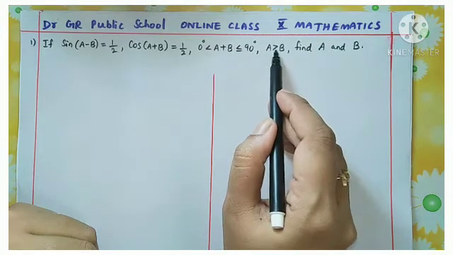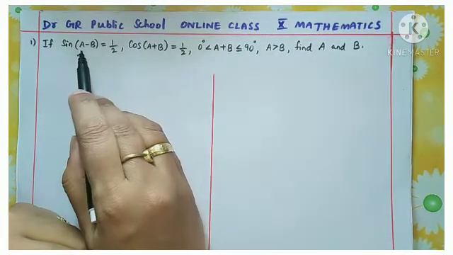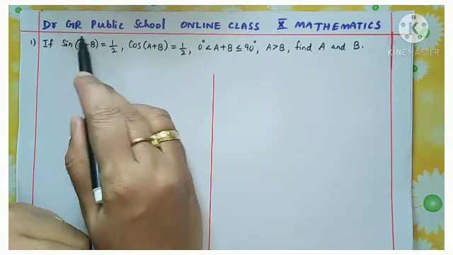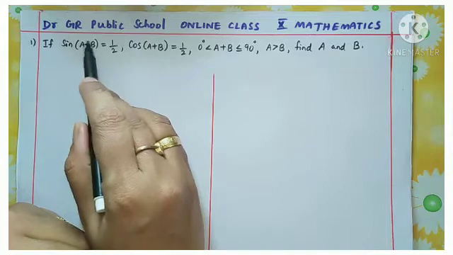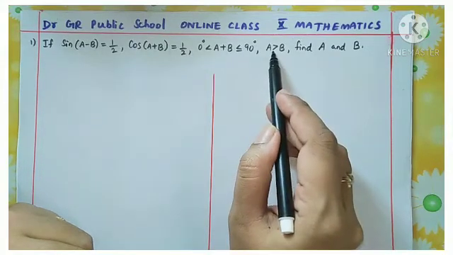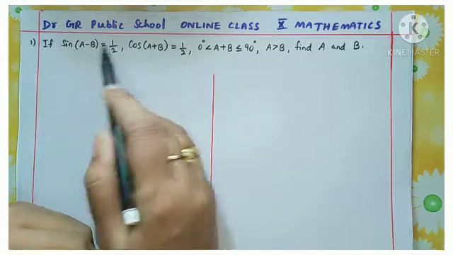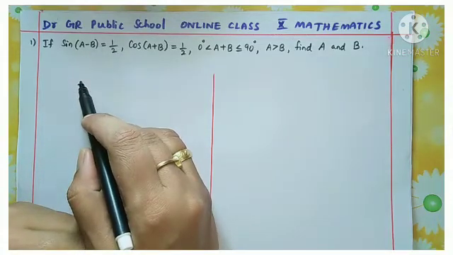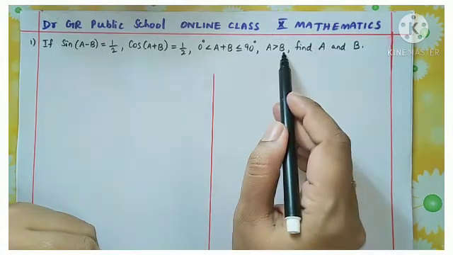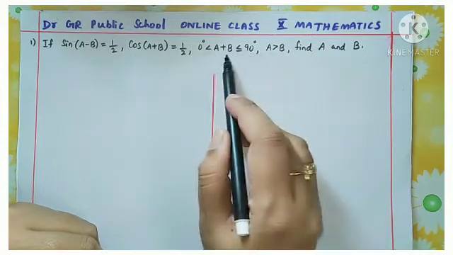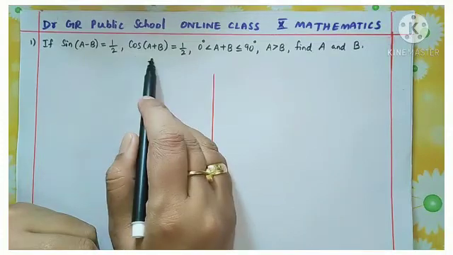Also a is greater than b, because here you see a minus b is the difference. So when a is greater than b, this is a positive value. If a is less than b, this will become negative. So we are not aware of that angle. So here a is greater than b and a plus b is an acute angle. That is the information given according to this condition.